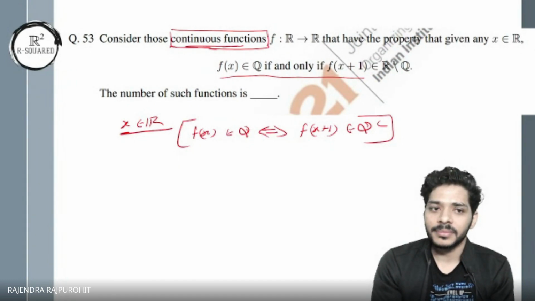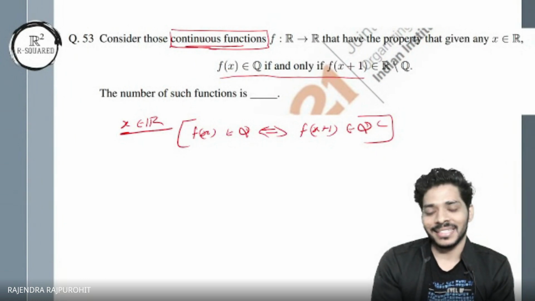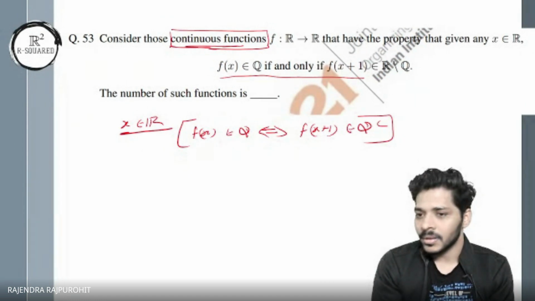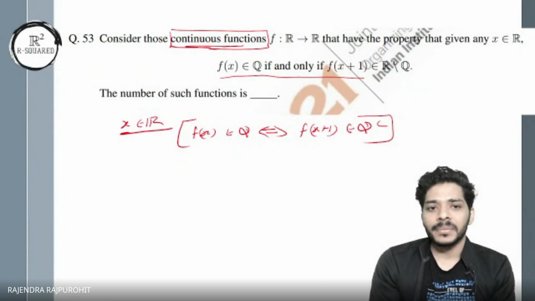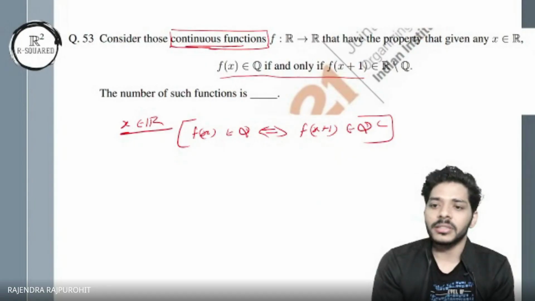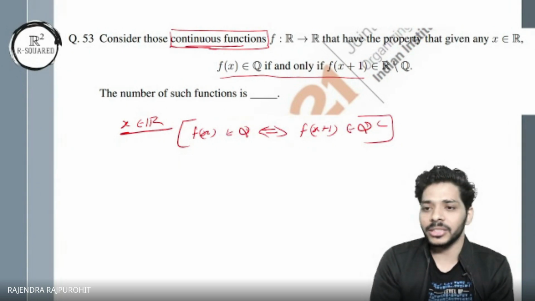That f of x is rational if and only if f of x plus 1 is irrational and you have been given that the function is continuous. Okay. Zero, I guess. Yeah, there will be no such function. And how do we prove it? That is another question. If anyone would like to give some insight?